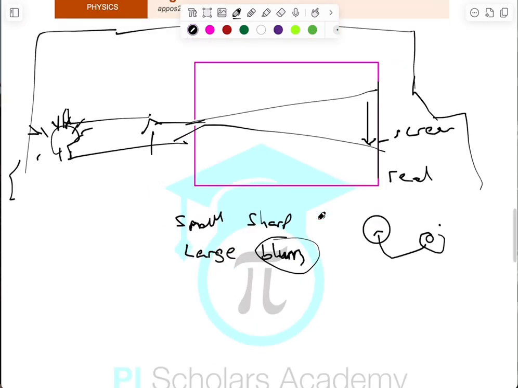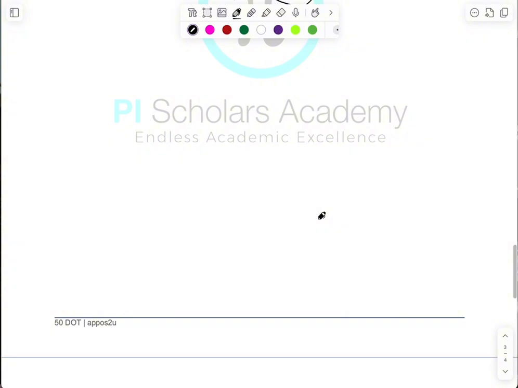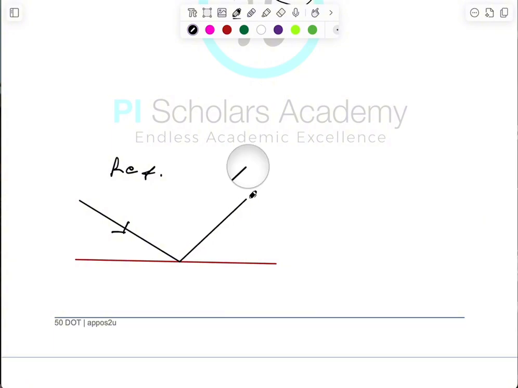We still have a lot of things to say, so I'm just going to do a quick thing on reflection and refraction. So what is reflection of light? Reflection of light is simply the bouncing back of light whenever it hits a surface. So when you have a surface like this, and light is incident on it in this manner, the light actually bounces back as well.